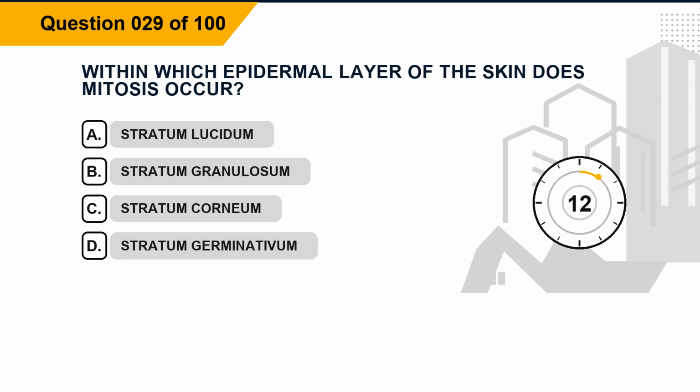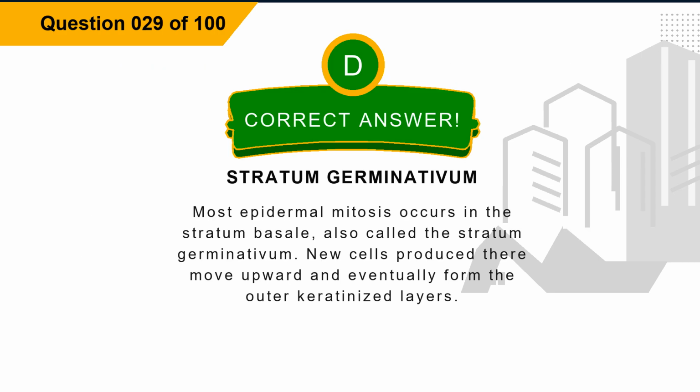Question 29. Within which epidermal layer of the skin does mitosis occur? Option A, stratum lucidum. Option B, stratum granulosum. Option C, stratum corneum. Option D, stratum germinativum. The correct answer is option D, stratum germinativum. Explanation: most epidermal mitosis occurs in the stratum basale, also called the stratum germinativum. New cells produced there move upward and eventually form the outer keratinized layers.